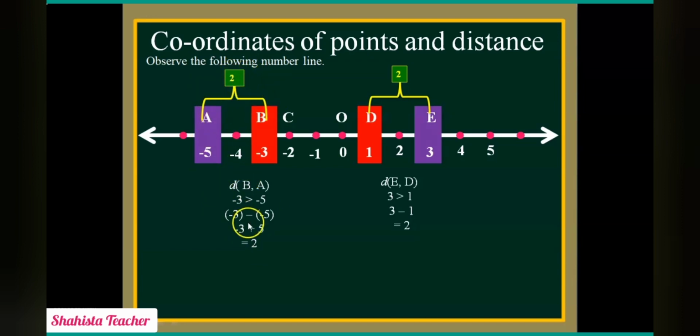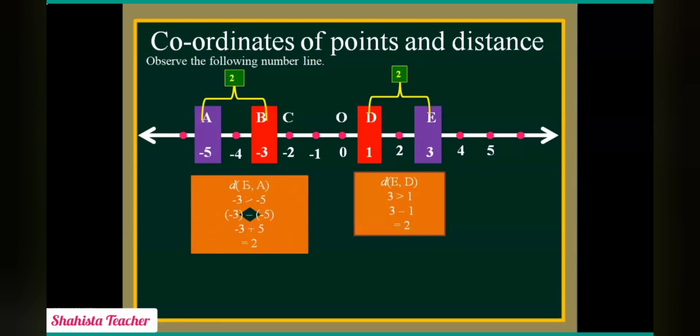Is that clear? So we get the same distance here. We will not consider this -4. Distance of both these alphabets is +2, and both these alphabets is +2. Is that clear? Now we'll see some other example. After this we will see the next example.